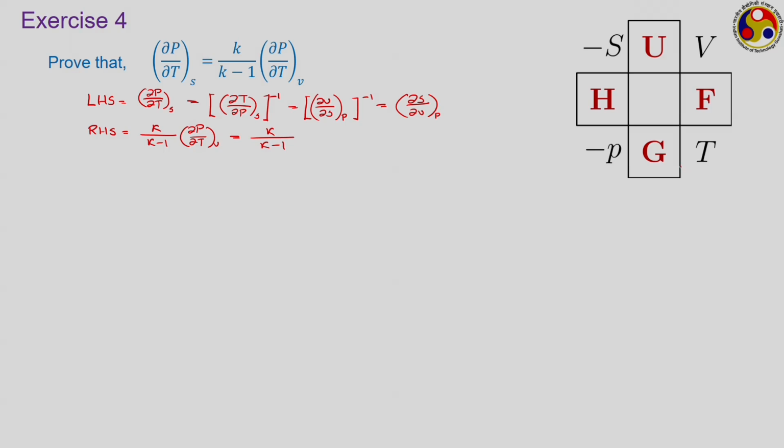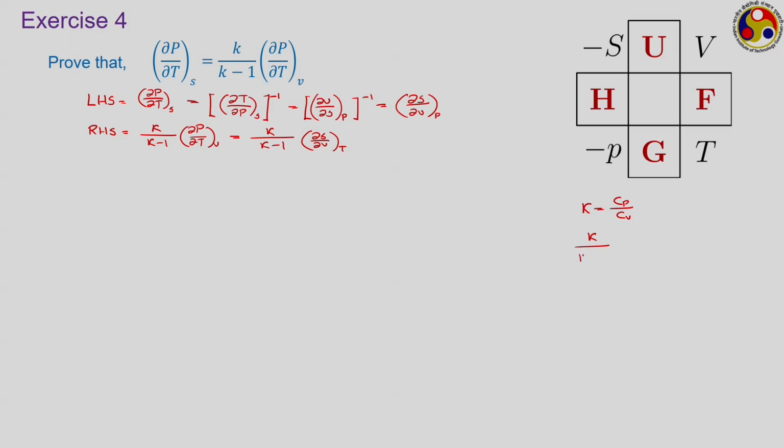and P and T again are neighbors and V is reciprocal to P. So, this will become ∂S/∂V at constant P. Am I right? ∂P/∂T at constant V is becoming ∂S/∂V at constant T. That we can write, but before that we have to know what this k parameter is. I hope you know the definition of k, that is why I have directly gone for this, but k, as per the standard thermodynamic notation, is Cp upon Cv.